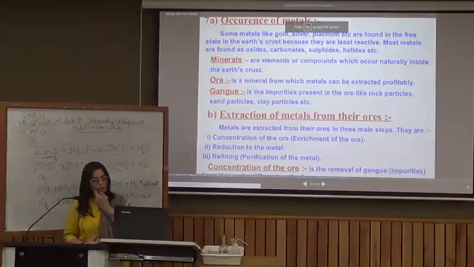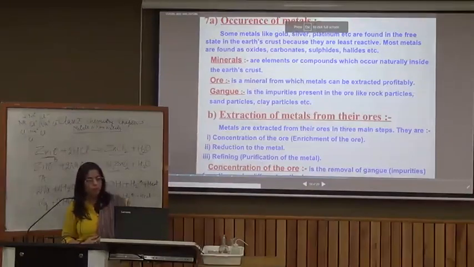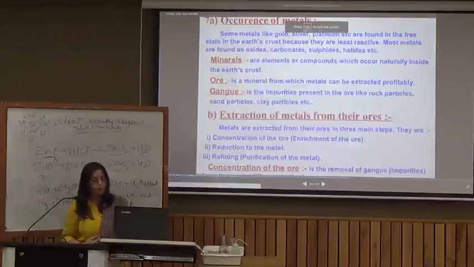Occurrence of metals. We've looked at metals, that some of them are really very reactive and some of them are not. So the ones which are not reactive, they are found in free state like gold, silver, to some extent copper also. Whereas the reactive metals are found in the form of their compounds. And whatever form, whether they are found in the element form or the compound form, these are known as minerals. So minerals are naturally occurring inorganic substances. These could be elements, these could be compounds also.